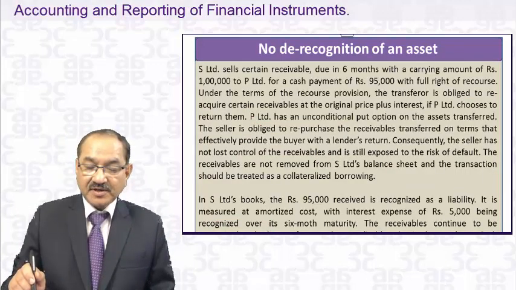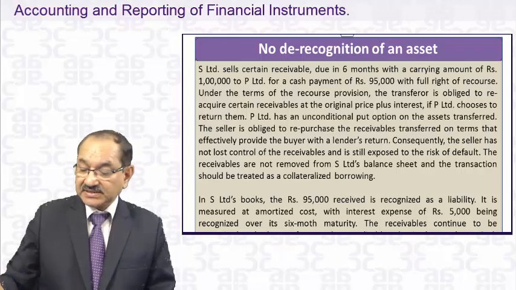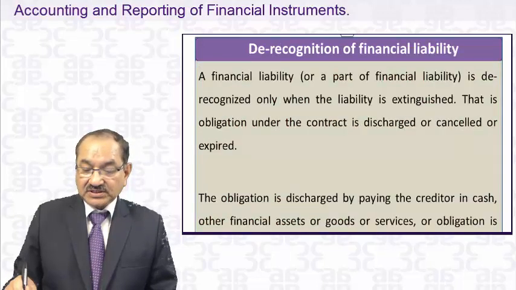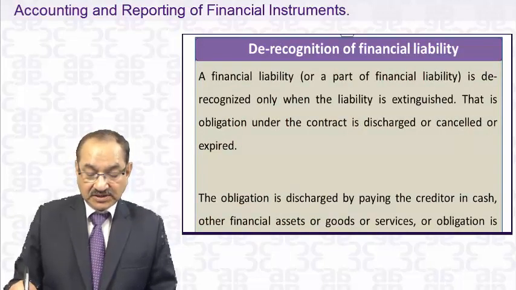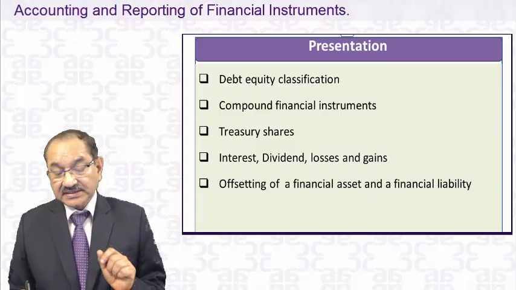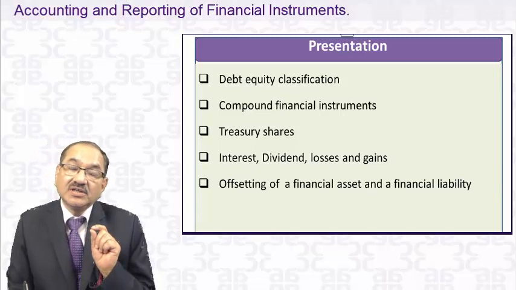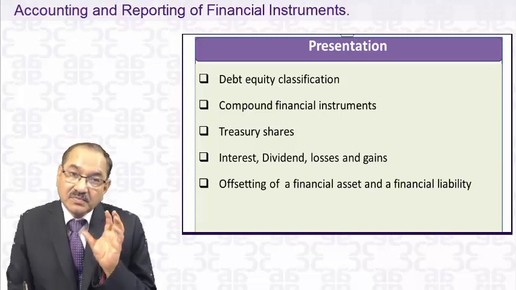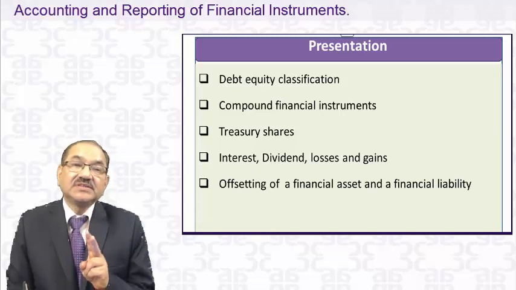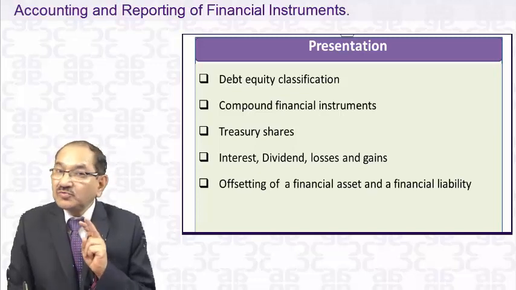I have given you some more examples of this. Please go through those examples. You will understand better from this. There are examples of partial derecognition and how it is done. There are certain examples which have appeared in the past, and examples in your study module of chapter 6. Please go through them. Questions on derecognition have appeared 2 times in the past, so please solve those questions.